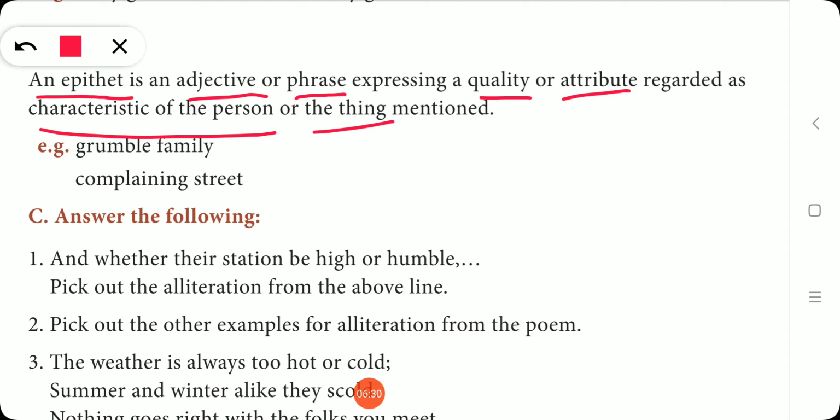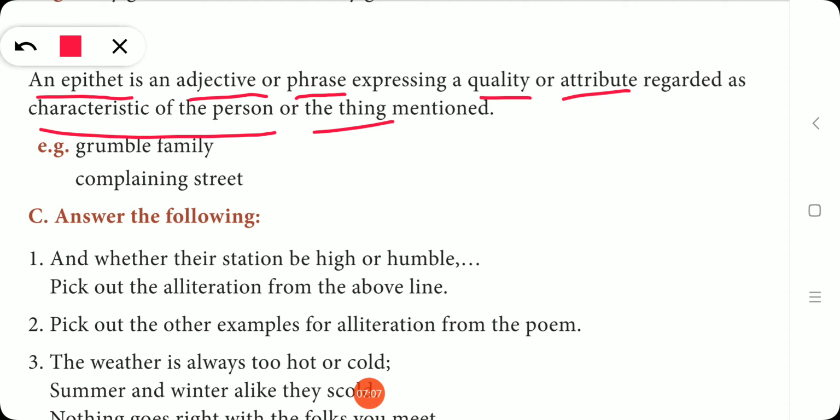So an epithet is an adjective or phrase. So what is meant by an adjective? An adjective is a word which qualifies the noun in a sentence. Okay, you know what an adjective is. So an adjective is a word which qualifies a noun.